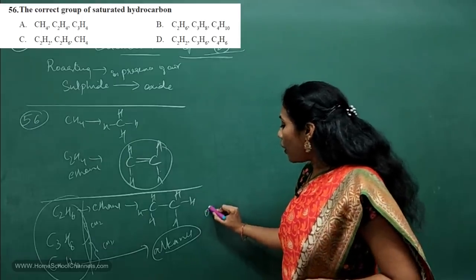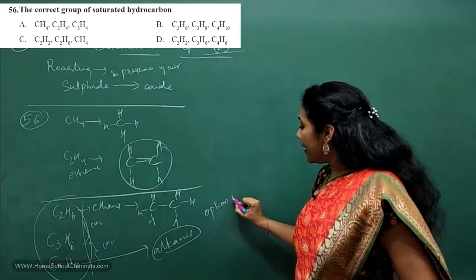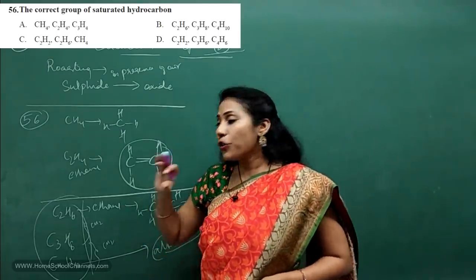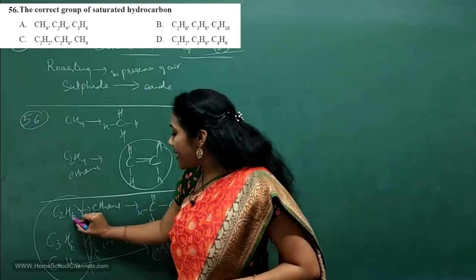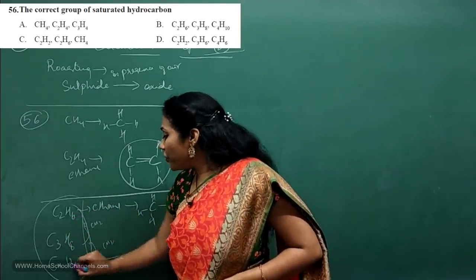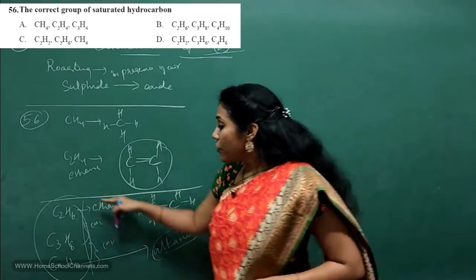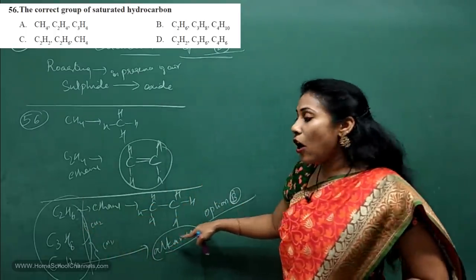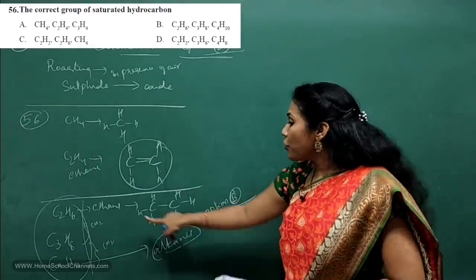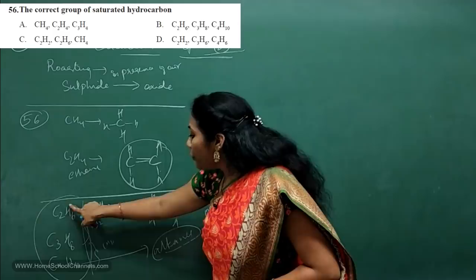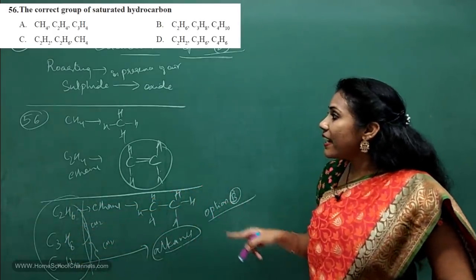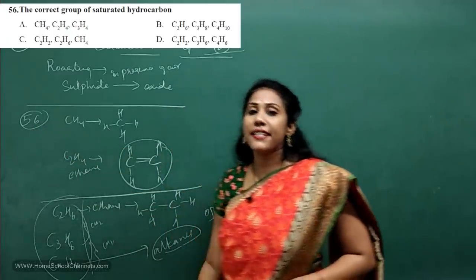So definitely option B is the answer. They are asking the saturated compounds you have to pick from the options. In option B, C2H6 is ethane, C3H8 is propane, C4H10 is butane. So all "ane", that means all are alkanes. Alkanes are saturated. So in option B, all 3 compounds are saturated. So option B is the correct answer for the 56th question.